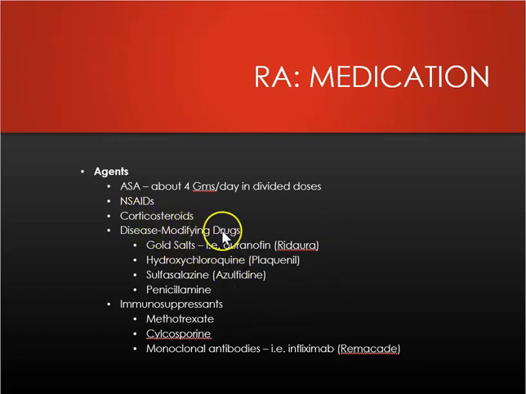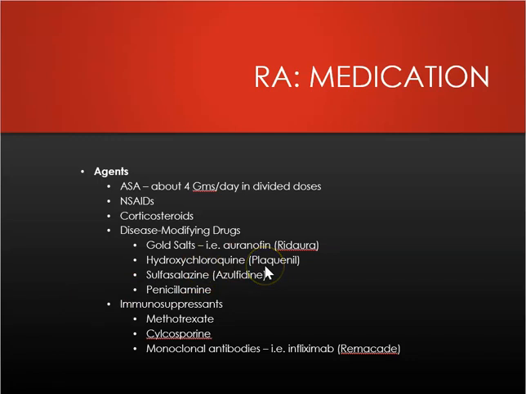Then we have disease-modifying drugs. These can slow disease progression, but they're fairly toxic and require close monitoring. The gold salts, they're going to be taking that PO or IM, and the mechanism of how this works is pretty unclear, but they also cause gastric distress and stomatitis, proteinuria, and bone marrow suppression. So they need to be monitored closely, CBC, UA. You're trying to prevent some of the side effects from that.